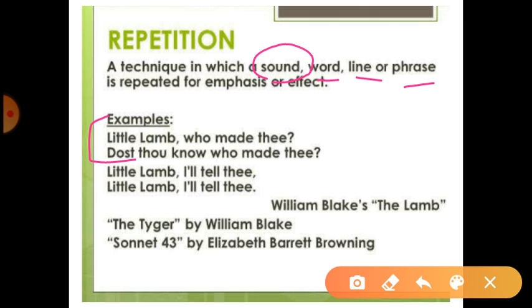Here see the example. Little lamb, who made thee? Dost thou know who made thee? Here, who made thee, who made thee, these words are repeated. So the sentence or the line is repetition.